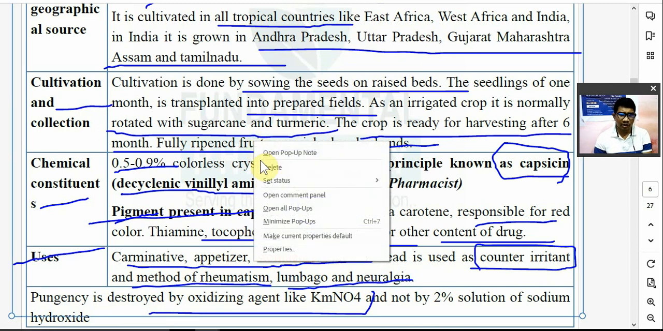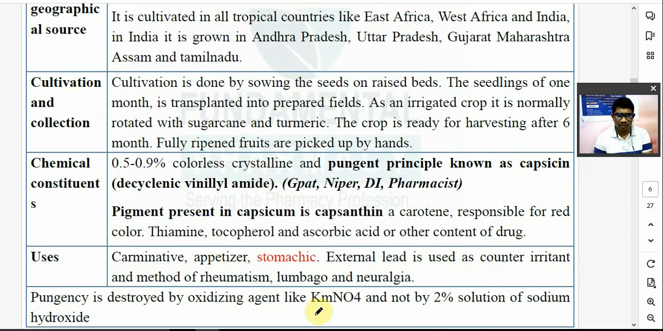Then pungency is destroyed by oxidizing agent like KMnO4। आपको क्वेश्चन पूछते हैं कि pungency of following crude drug can be destroyed by KMnO4। तो आपको ऑप्शन में एक देते जिंजर, एक देते कैप्सिकम और उसमें टर्मरिक भी देते हैं, तो आपको कंफ्यूज होता है। याद रखना है, pungency of ginger is destroyed by 2% solution of sodium hydroxide। Pungency of capsicum is destroyed by oxidizing agent KMnO4, potassium permanganate, not by sodium hydroxide। Is that clear? Are you getting or not?